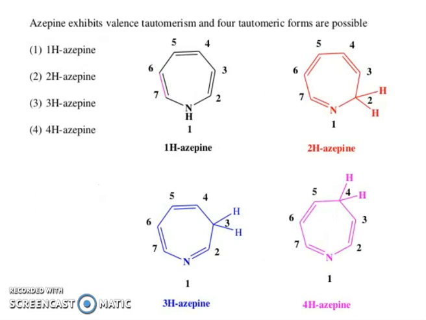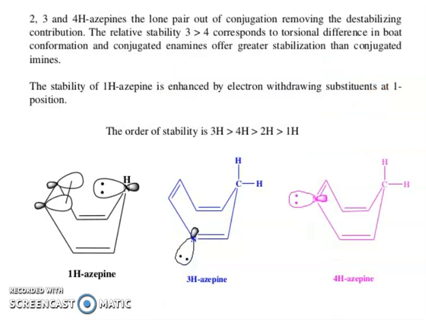Now, azepine exhibits valence tautomerism and 4 tautomeric forms are possible. So, 1H azepine, 2H azepine, 3H azepine and 4H azepine. In 2, 3 and 4H azepines, the lone pair is out of conjugation, removing the destabilizing contributions.